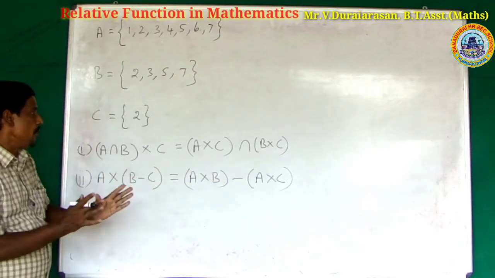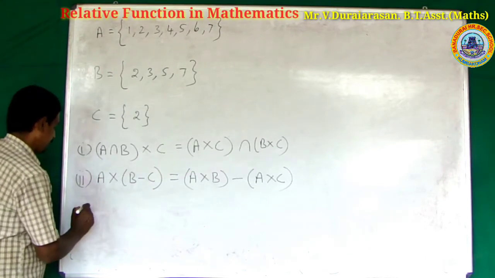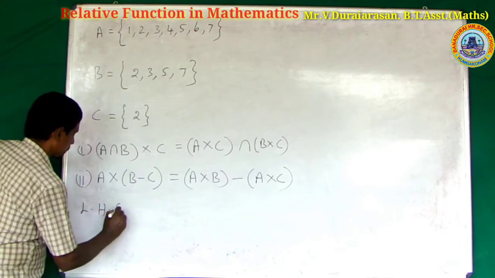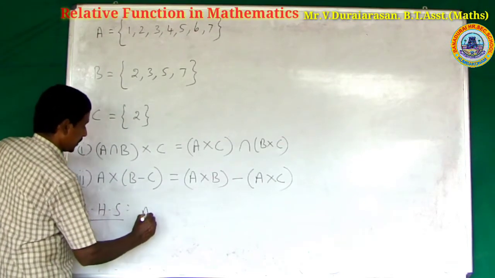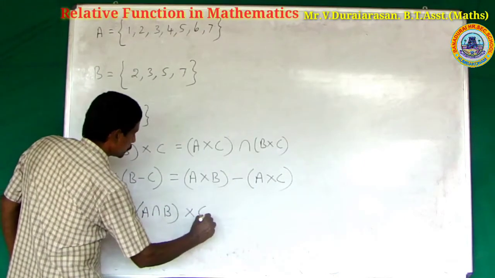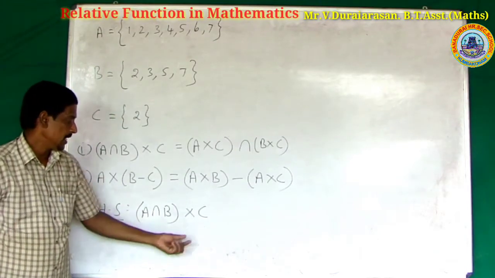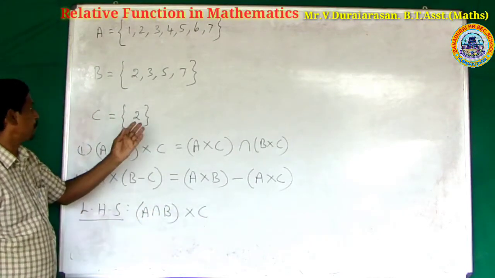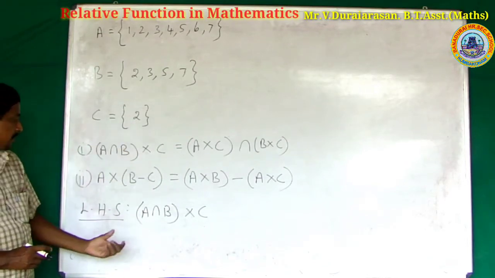First, to prove the first property, the left hand side, LHS. LHS equals A intersection B, Cartesian product with C, that is (A intersection B) cross C. C is a single set, no problem.